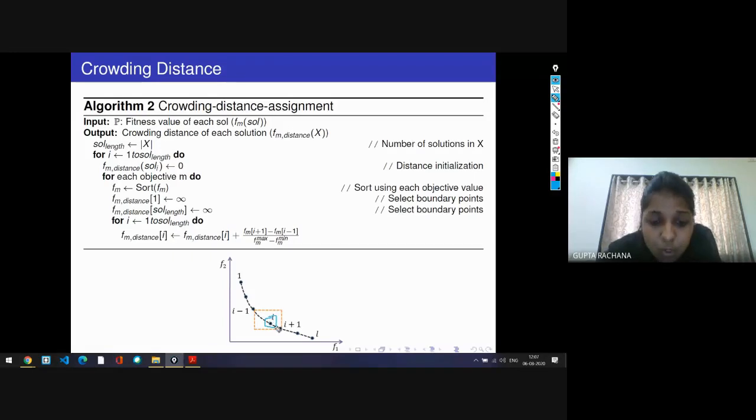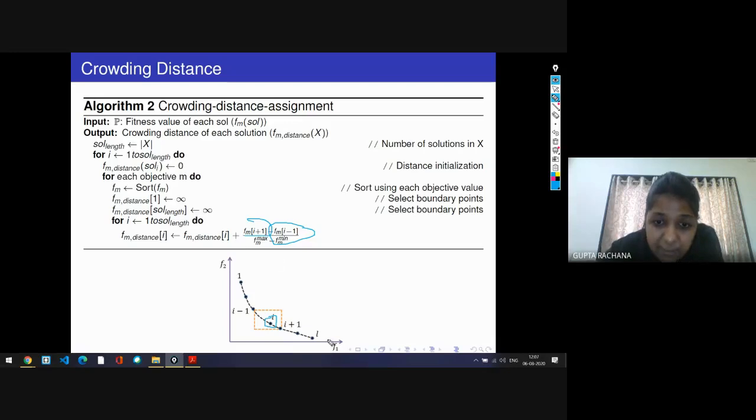It will measure the objective function value from the I+1 distance, like here I+1 minus I-1. This rectangular box suggests that it will take the difference from I+1 to I-1,